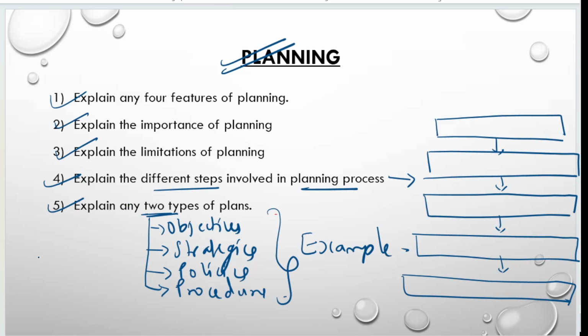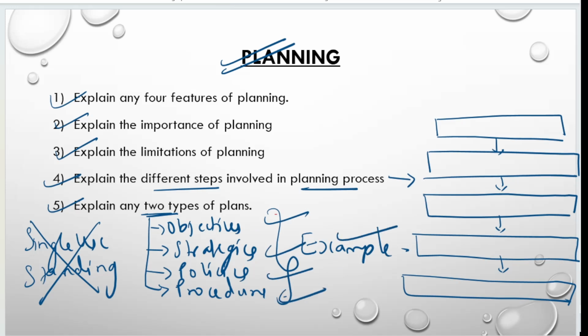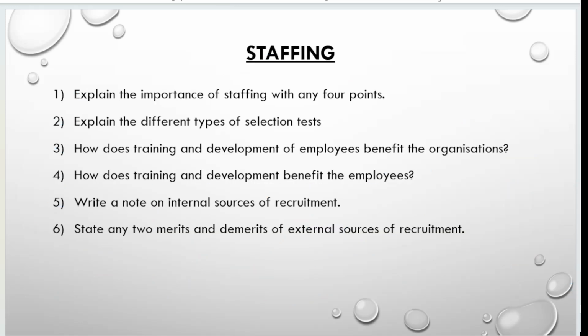Two types of plans, don't write single use, standing. Don't write this, write this one. Okay, I think you are getting it. With example you have to write. Please take this planning chapter, prepare with this. It is very simple. Okay, coming to the next chapter, staffing.